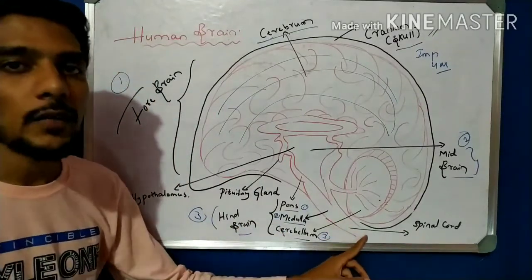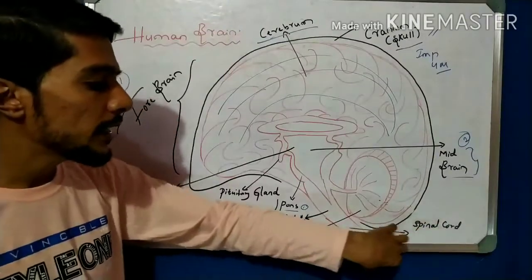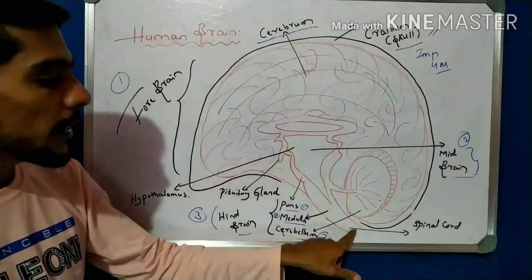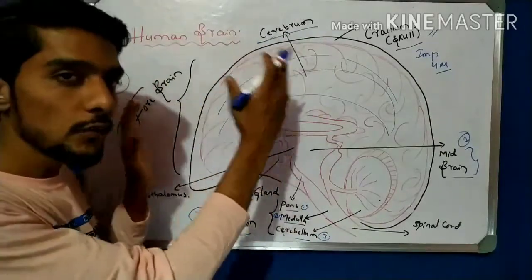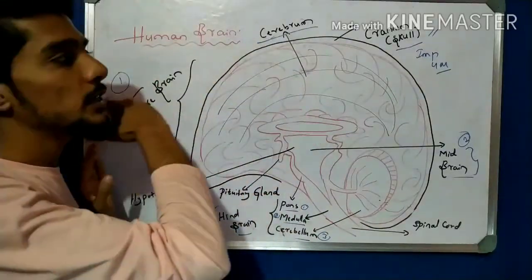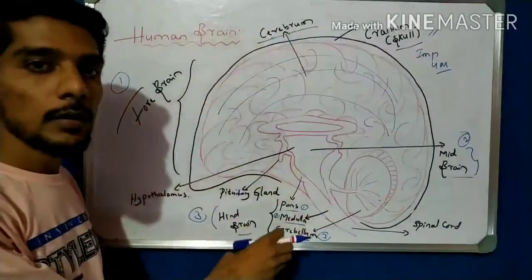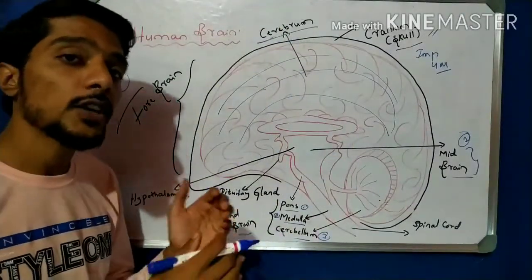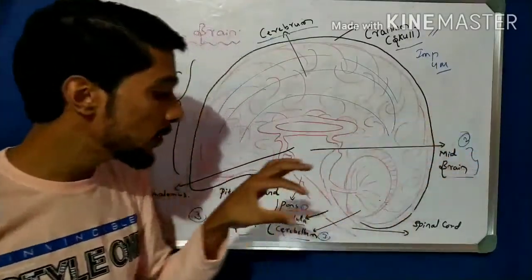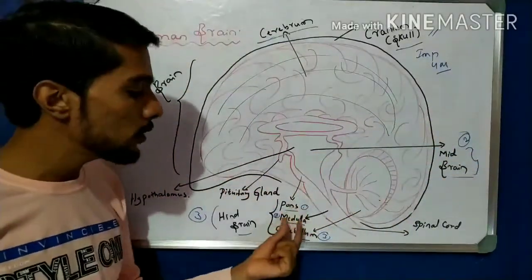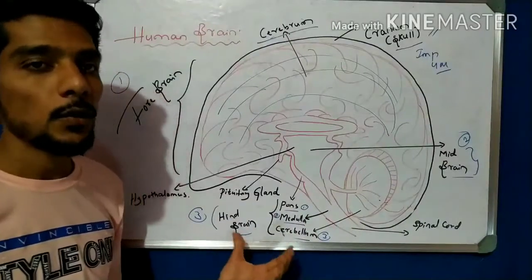And this is the spinal cord, which, as we know, sends information to the brain. Then the pons. So these are the parts and the structure: the structure of the human brain and the different major parts and their sub parts. Now let us learn the function of each one by one. What is the function of the forebrain, the midbrain, and the hindbrain, that is the pons, medulla, and cerebellum? One by one.